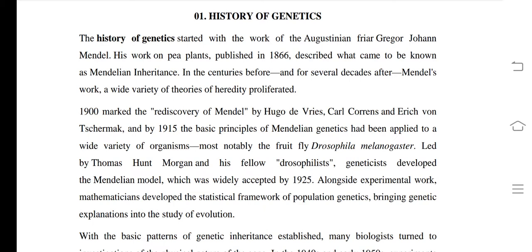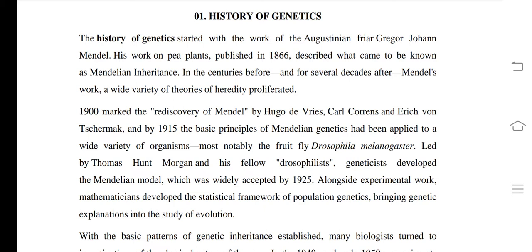about the definition of inheritance as well as variation. Then you know the definition of genetics. What is genetics? It is one type of science which deals with inheritance and variation. The father of genetics is Gregor Johann Mendel. The father of experimental genetics is T.H. Morgan, Thomas Hunt Morgan.